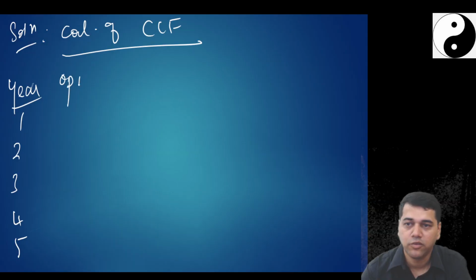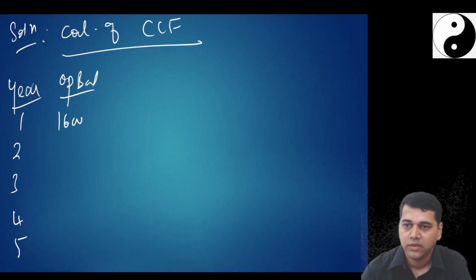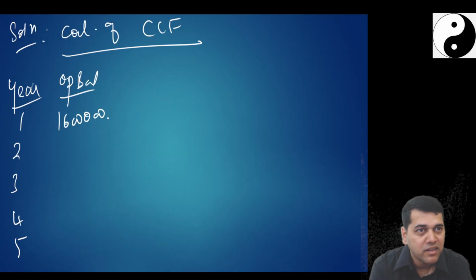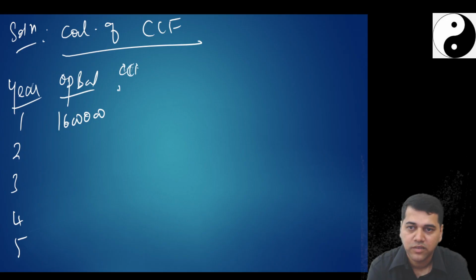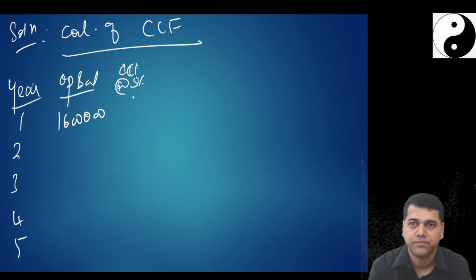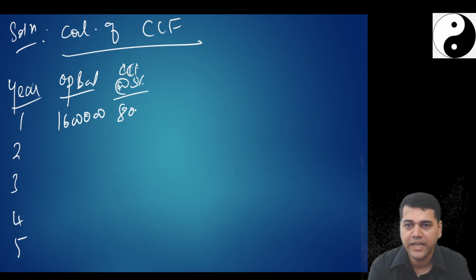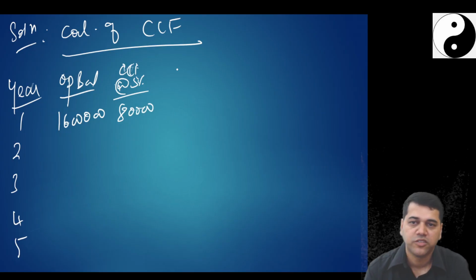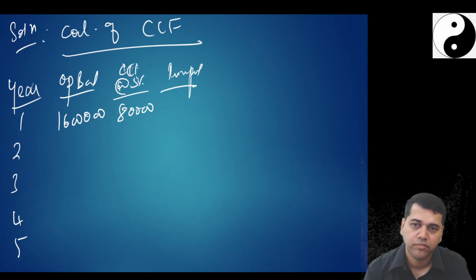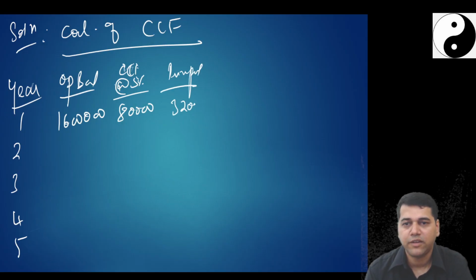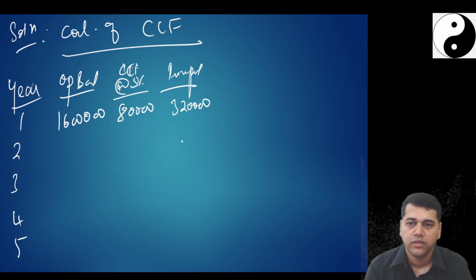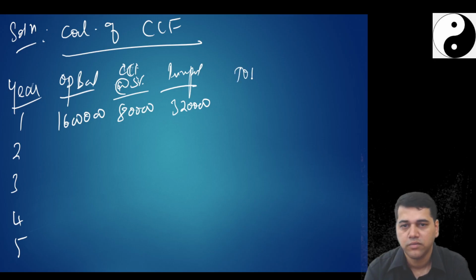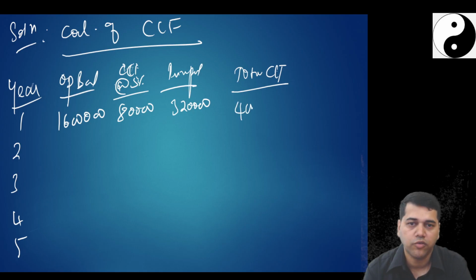What is your opening balance of the loan? 16 lakh. Is there a slab rate? No. CCF interest is how much? At 5%, 80,000. How much is principal? 3 lakh 20. 16 lakh has to be repaid in 5 equal installments. So how much is total? 3 lakh 20 plus 80,000, you get 4 lakh.